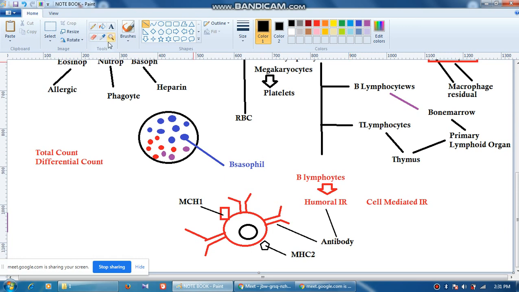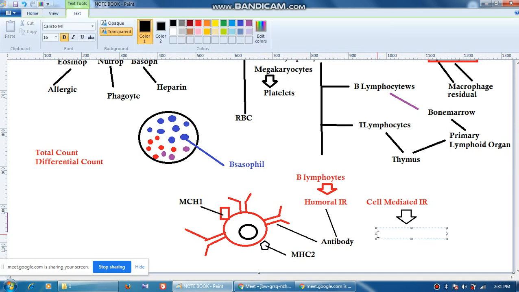Now what about cell mediated immune response? Cell mediated immune response is activated when there are some typical antigens, not any, only two major antigens, which are either viral antigens, mainly viral antigens, or cancer antigens, like shall I say CA125.